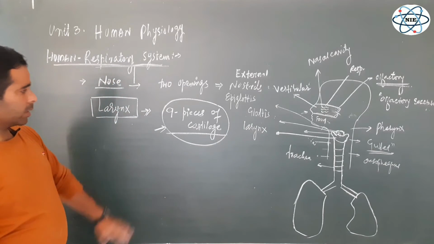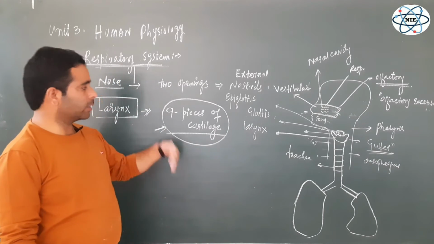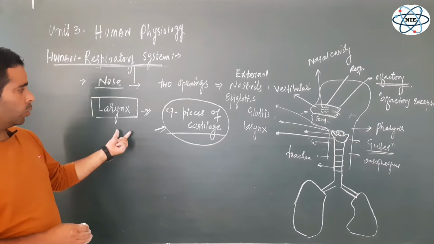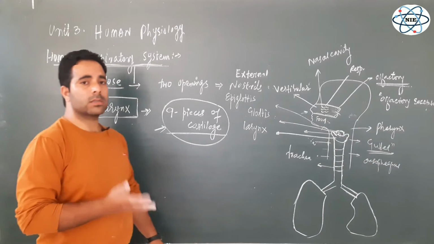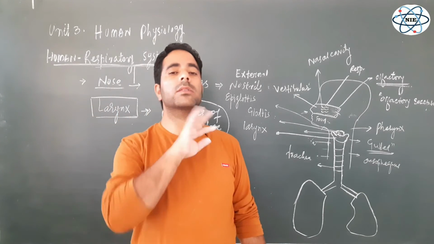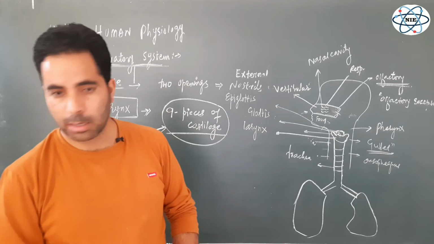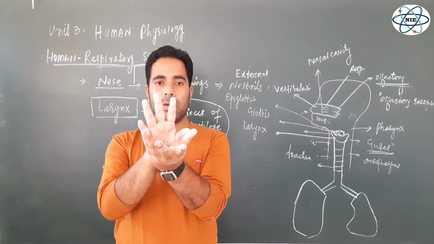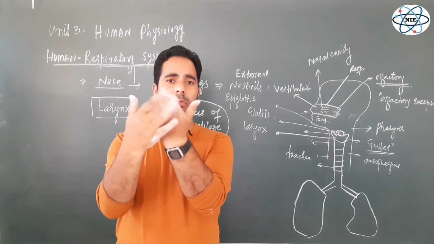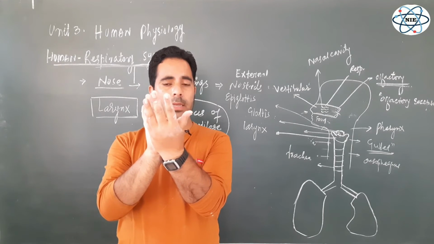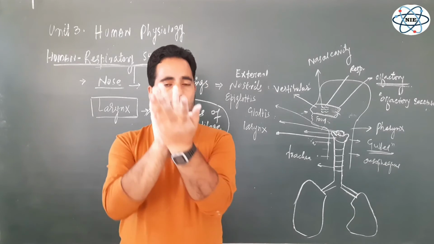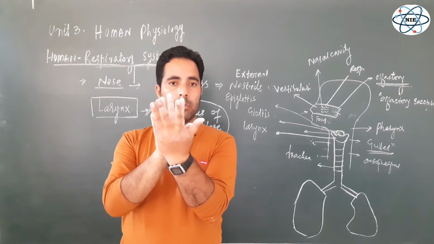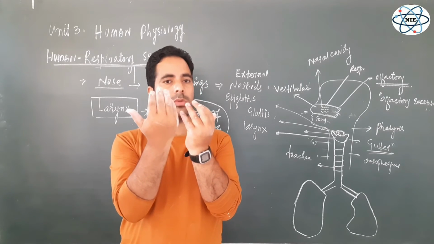Now, in order to see these 9 pieces of cartilage and some other supportive structures of the larynx, we have to see its two views. We have to see its structure from its anterior view and its structure from the posterior view. Let's say, for example, this is the box, having space inside. What is there, I will tell you later, but this is the anterior view of this box called the larynx, and this is the posterior view of this. But in the diagram, you can see only the anterior view, not the posterior view. Then I have to draw the posterior view as well.